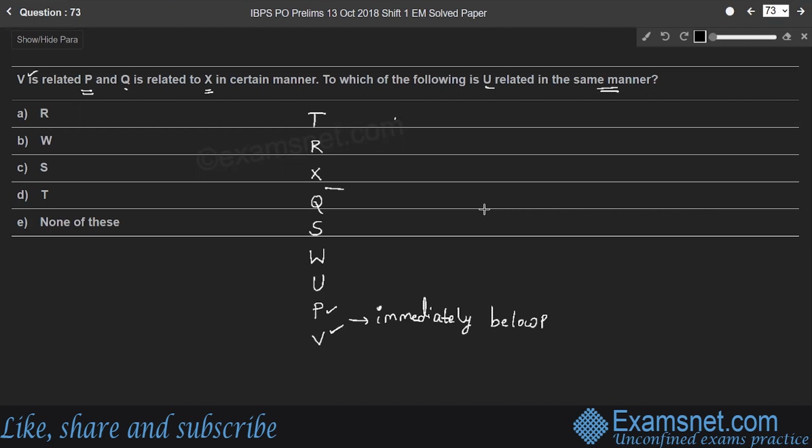So box Q is also kept immediately below X. So below X, right? So to which of the following U is related in the same manner? That means U is kept immediately below the box W, right? So below W. Therefore, W, option B is the right answer. So here the logic is the box U is kept immediately below box W, right? Therefore, option B is the right answer.